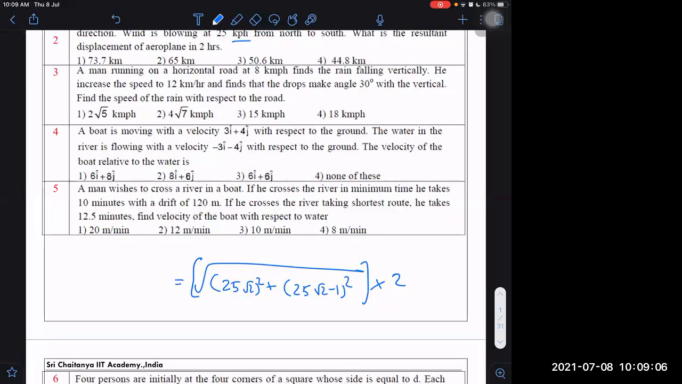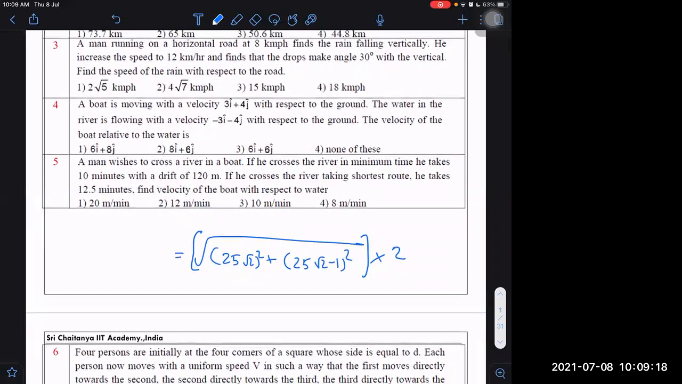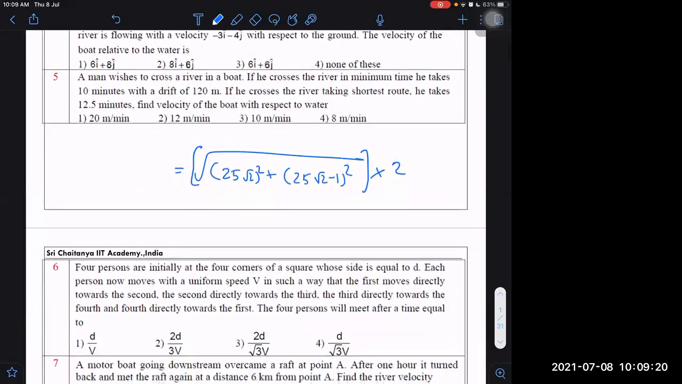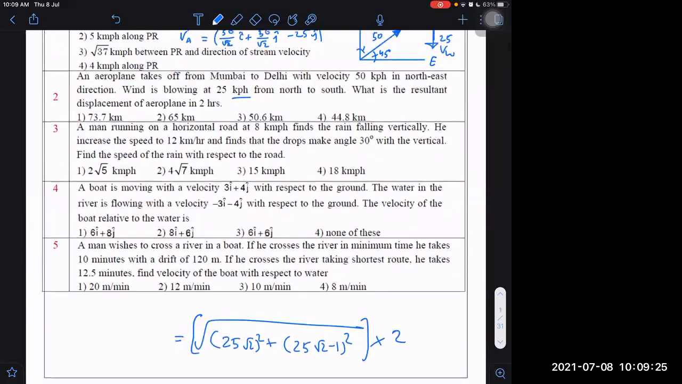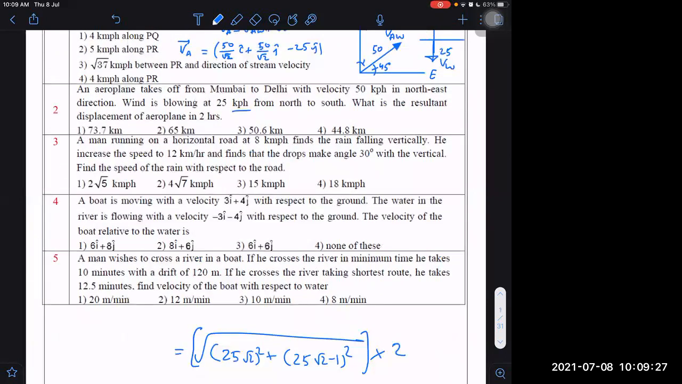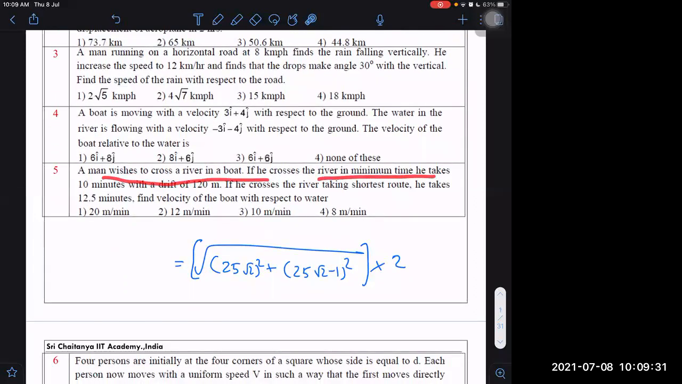Next, question number 3, 4, 5. Are these done or not? I got how to do the solution, sir, but I'm not getting the correct answers. In question 5: a man wishes to cross a river in a boat. If he crosses the river in minimum time, he takes 10 minutes with a drift of 120 meter. If he crosses taking the shortest route, he takes 12.5 minutes. Find the velocity of boat with respect to river.